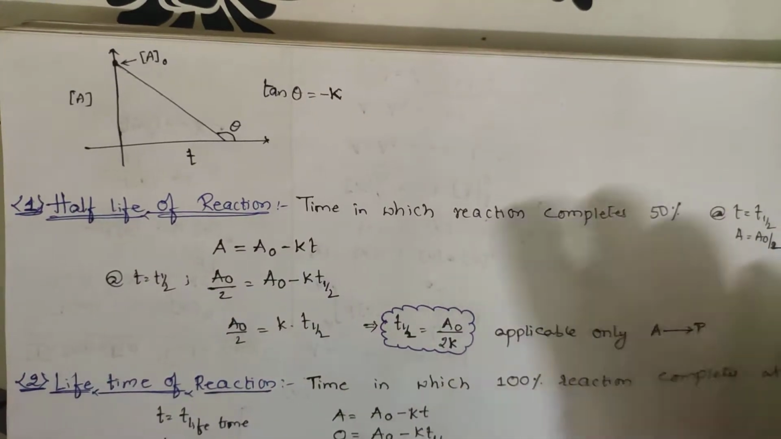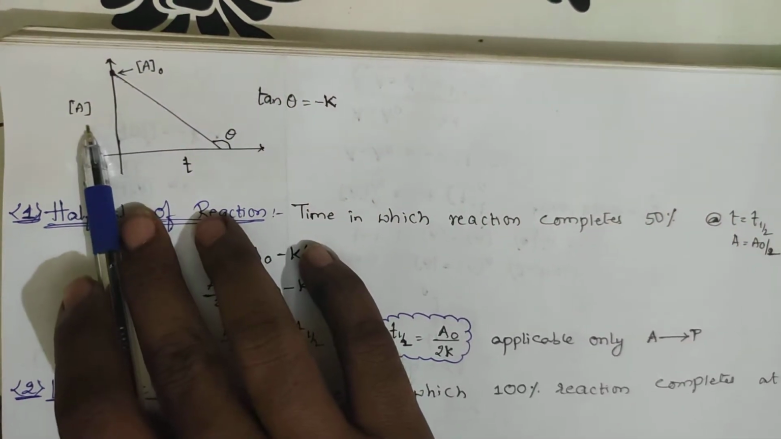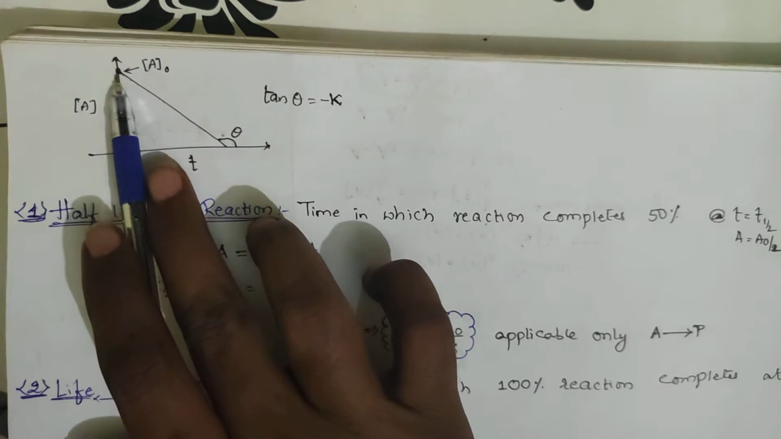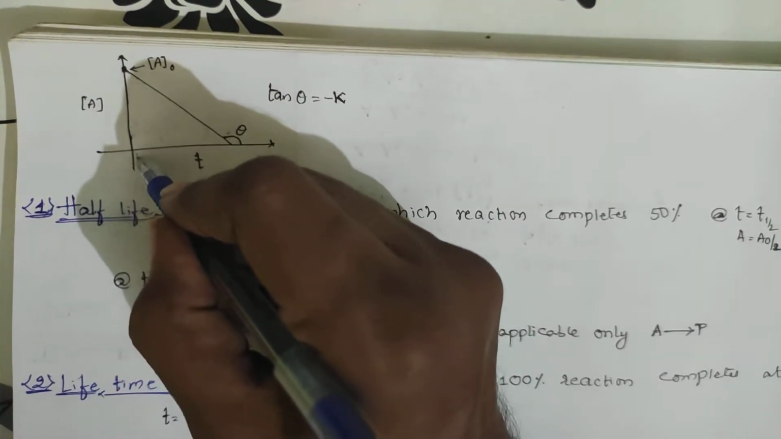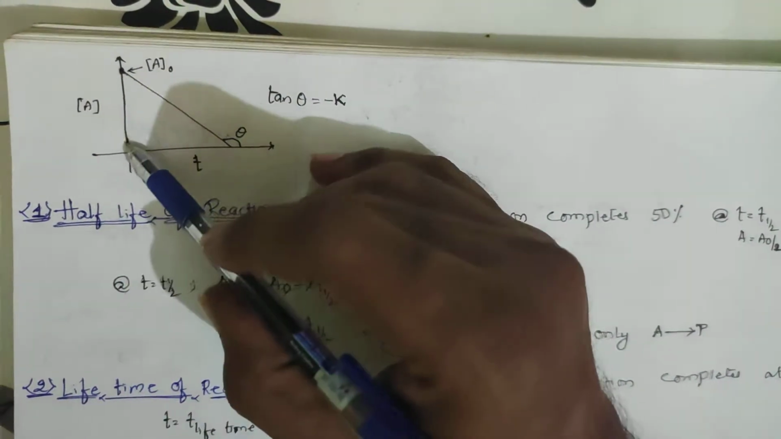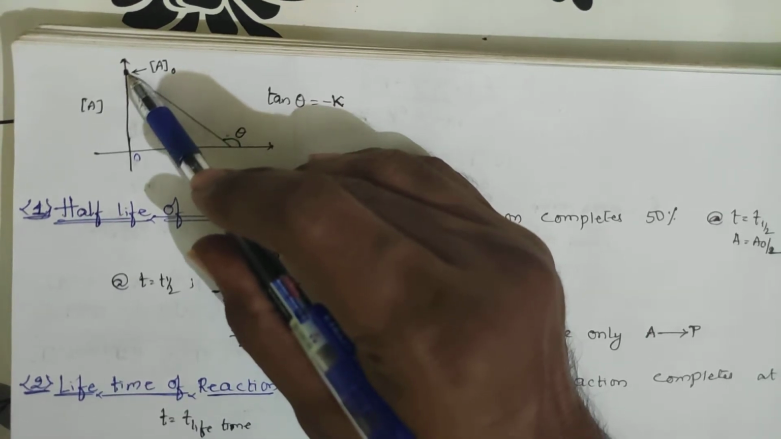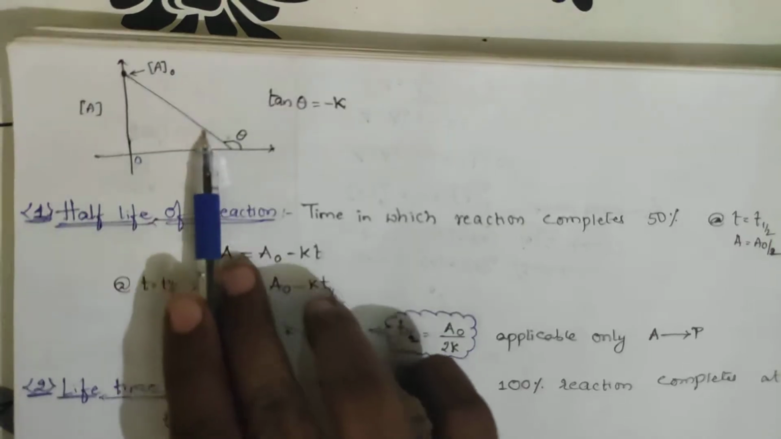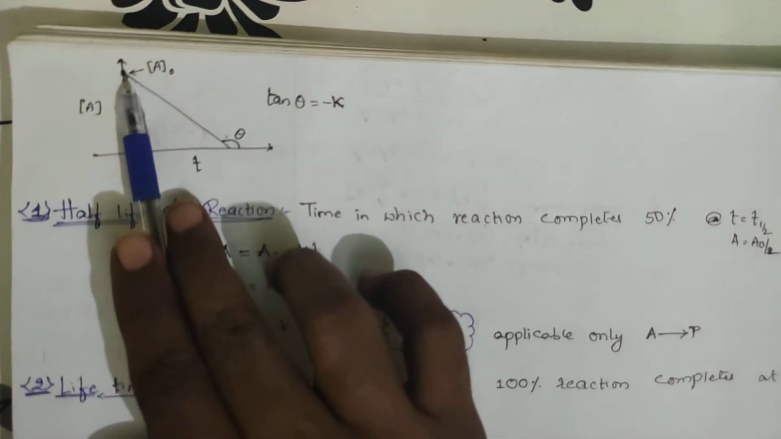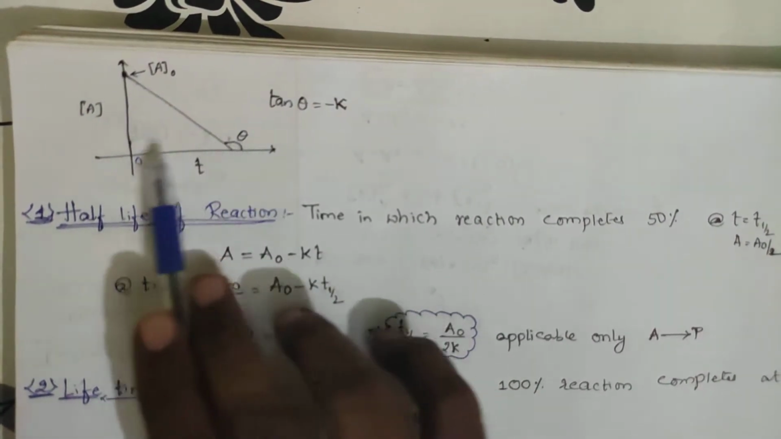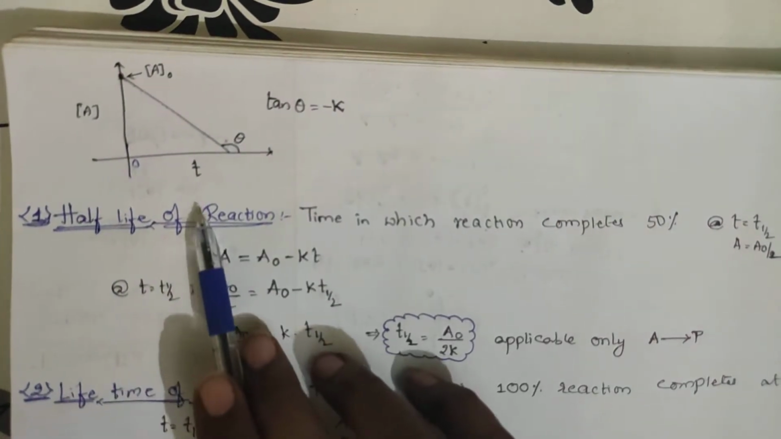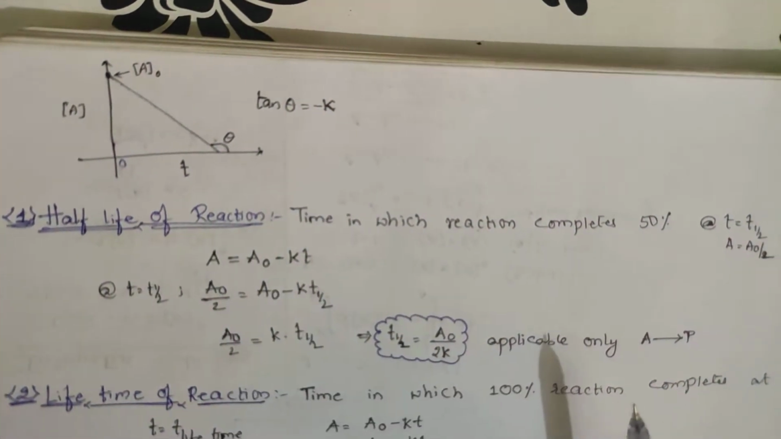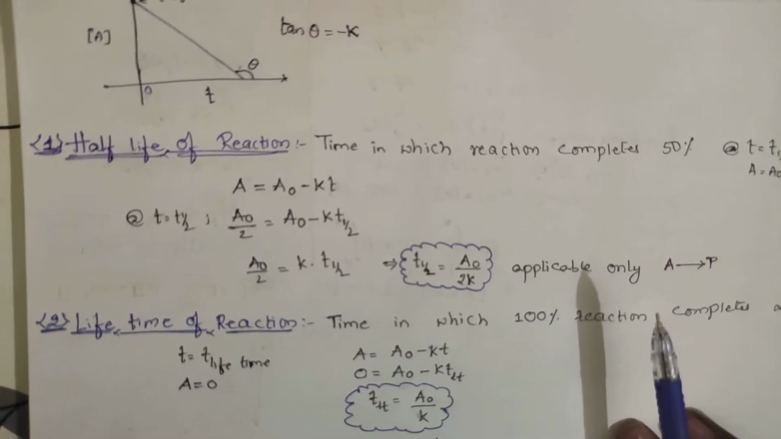If you plot the graph, concentration with respect to time, initially take this point as 0, the starting point, t equal to 0. It has some concentration; this is the initial concentration. What happens to the concentration as time keeps increasing? It keeps decreasing, so it makes some angle. You are plotting concentration with respect to time, and the slope, tan theta, is equal to minus K.